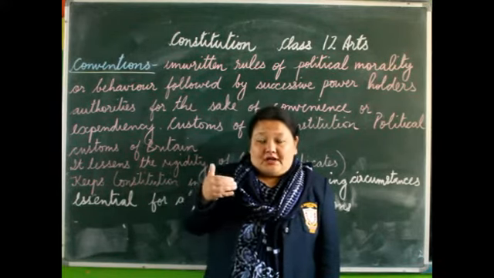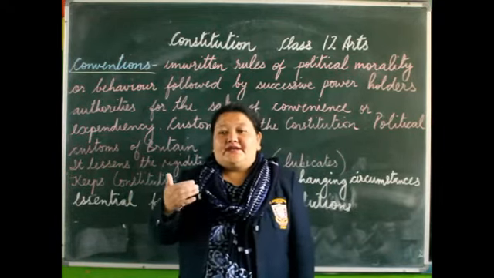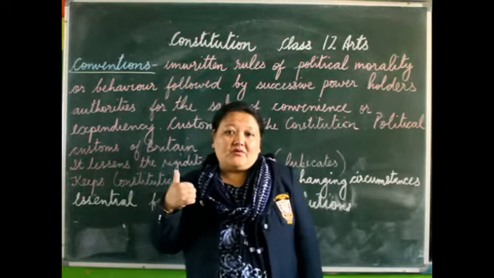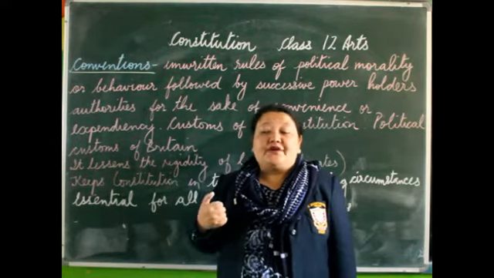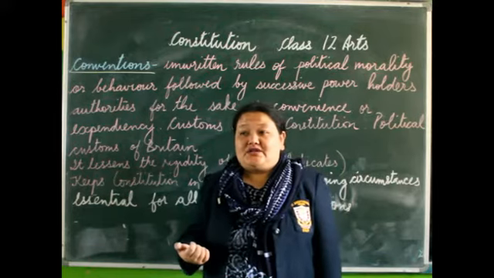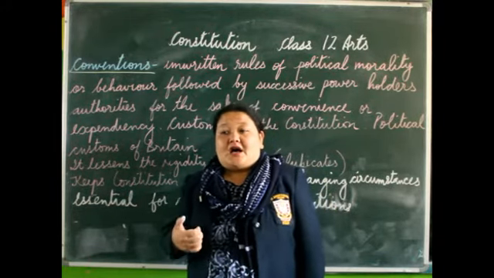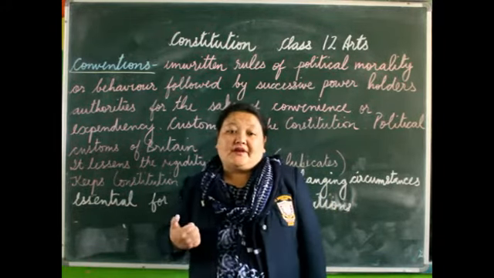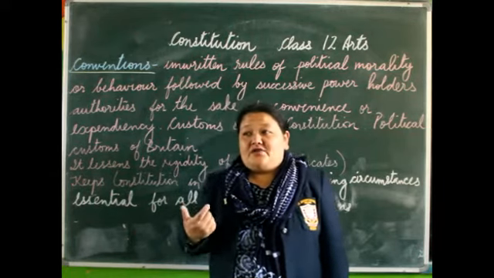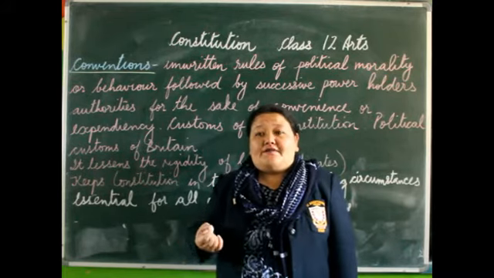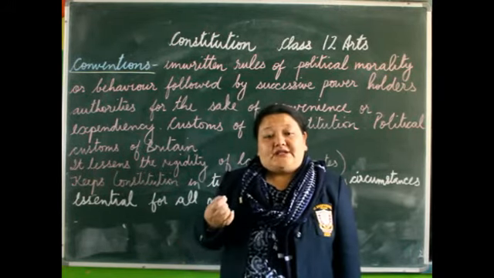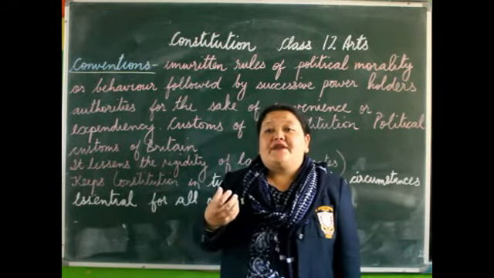Now when we have a look at all of these constitutions, even though Britain has an unwritten constitution, it is not free of conventions, it is full of conventions. Usually the working of the British constitution is based on conventions. And when you have a look at India and USA, though they have a written constitution, you can say that it is not free of conventions.